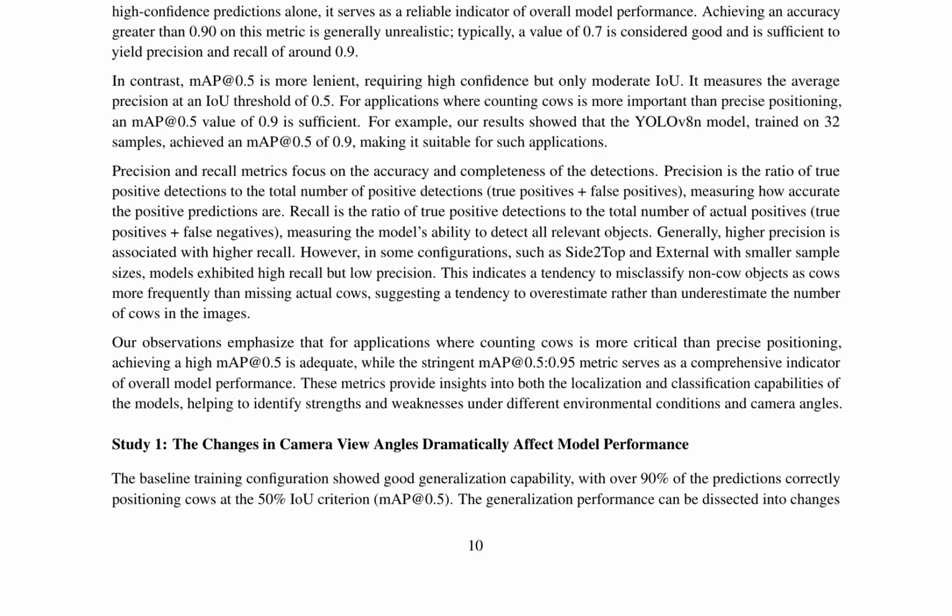In conclusion, this study highlights the importance of considering camera angles, environmental conditions, and model complexity when developing object detection models for specific applications. The COLO dataset provides a valuable resource for researchers to evaluate and improve the generalization capabilities of their models in detecting cows under various scenarios.